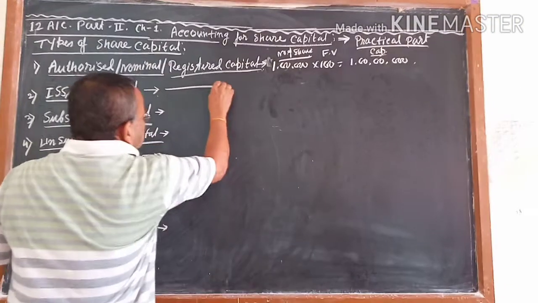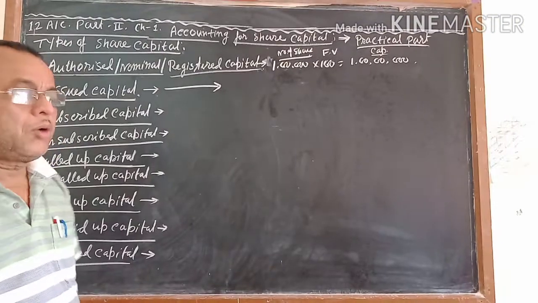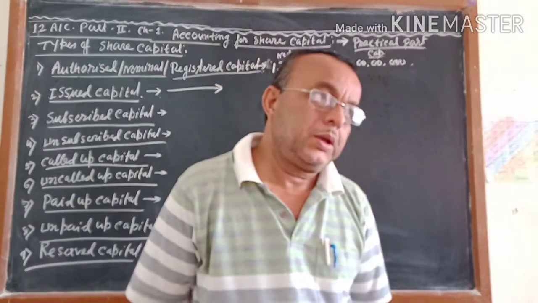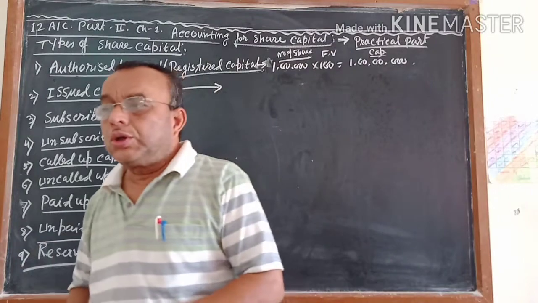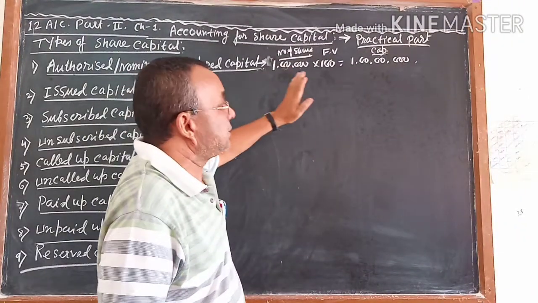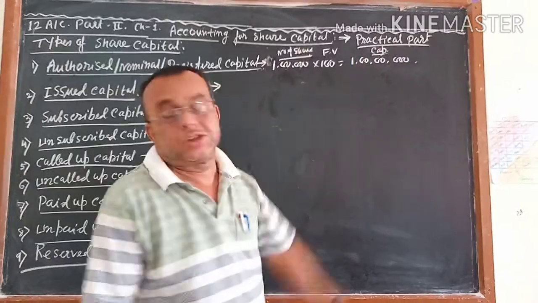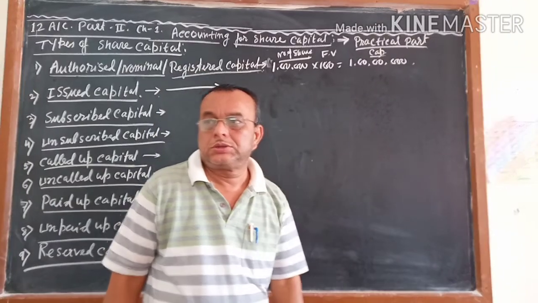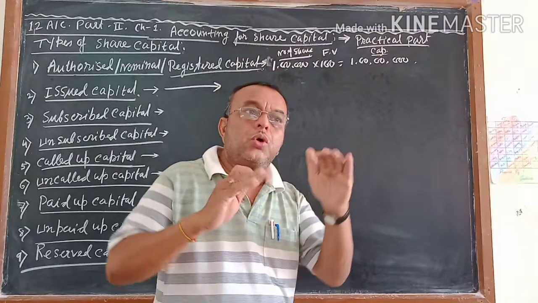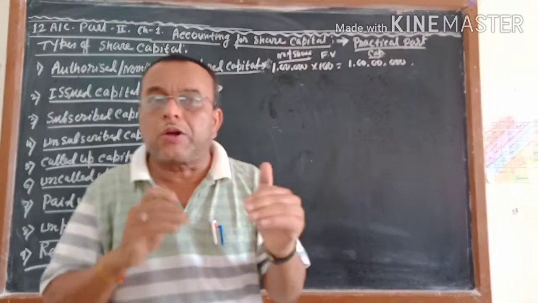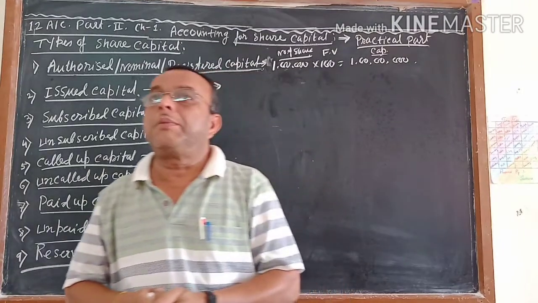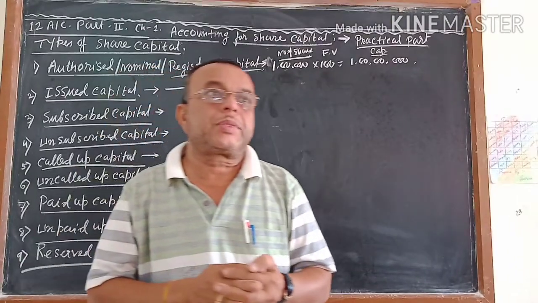Next comes issued capital. Now you have to know what the term issued capital means. Suppose you got permission for 1 lakh shares at the rate of rupees 100 each. When I get the permission from the government, I will claim a little more, because sometimes the government does not accept.